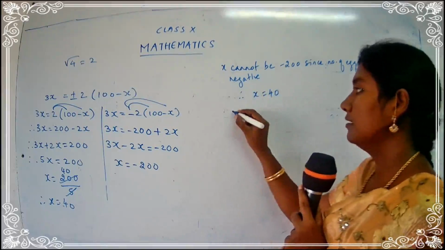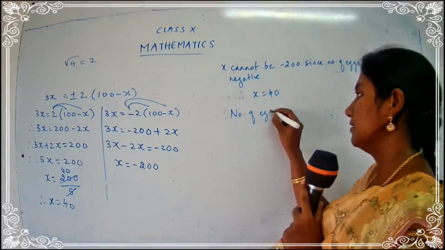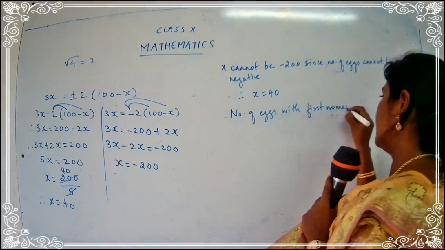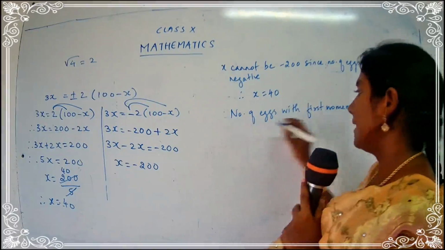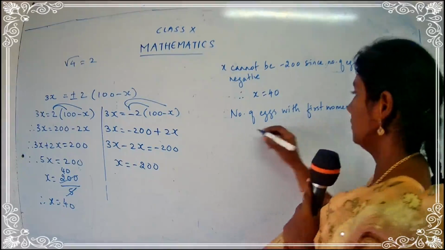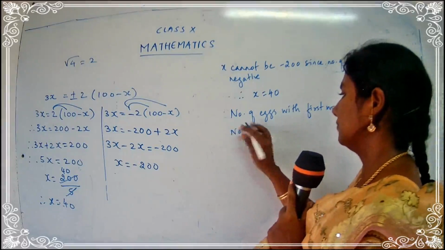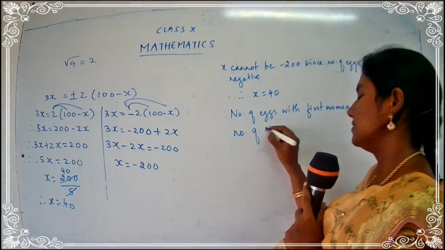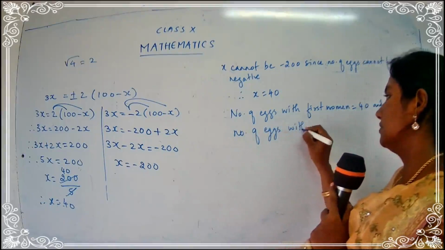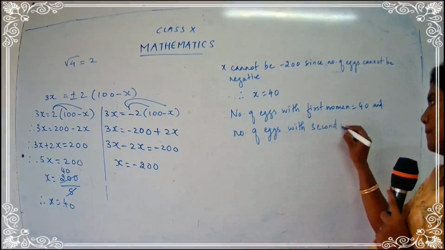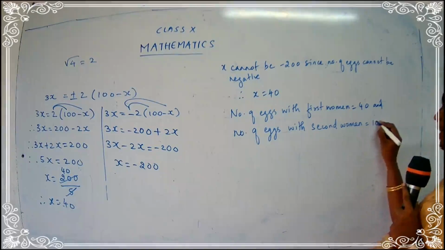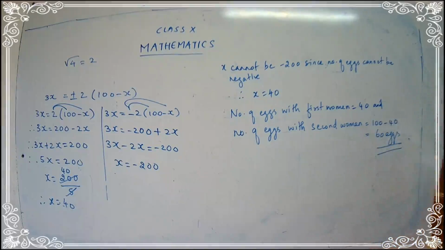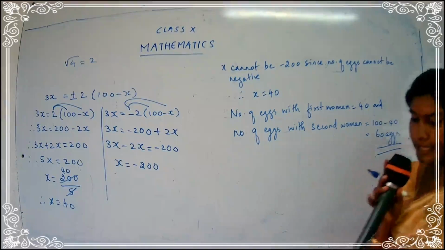That means number of x with first woman is equal to 40 and number of x with second woman is equal to 100 minus 40, which is equal to 60. Yes, children, I hope you are clear with the steps.